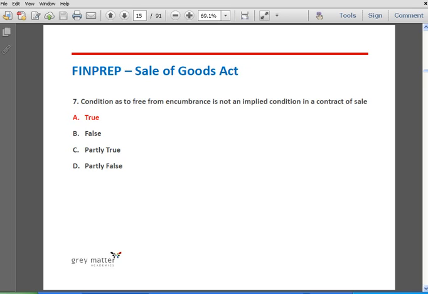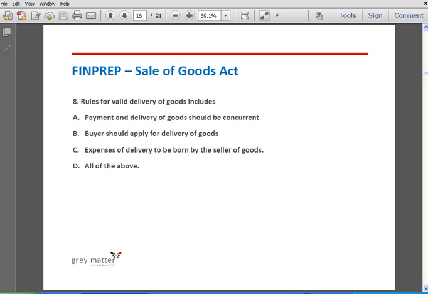Question number 8. Rules for valid delivery of goods include: A, payment and delivery of goods should be concurrent. B, buyer should apply for delivery of goods. C, expenses of delivery to be borne by the seller of goods. And D, all of the above. The correct answer is D.